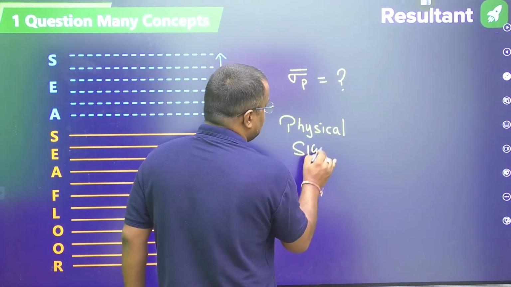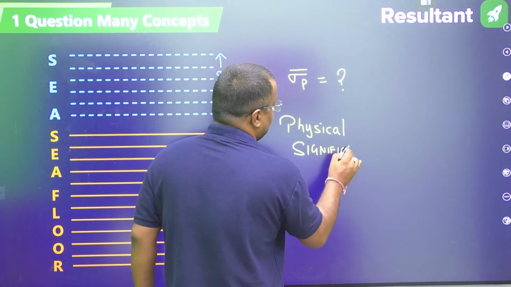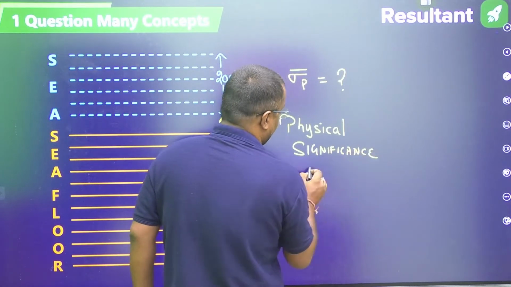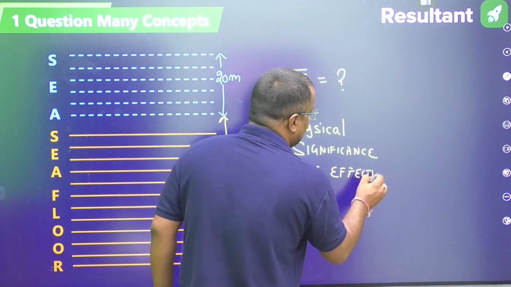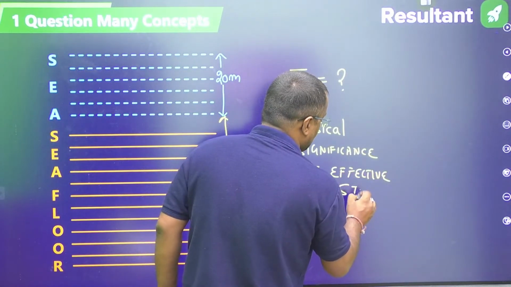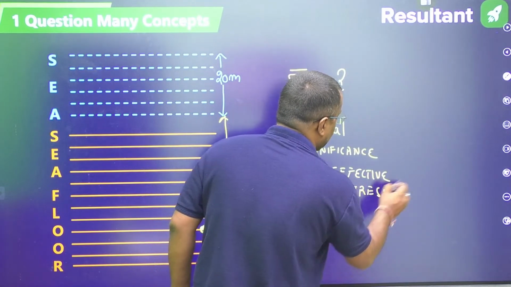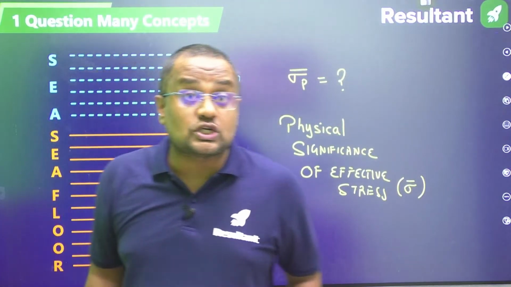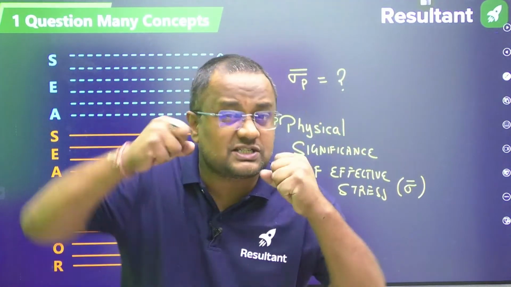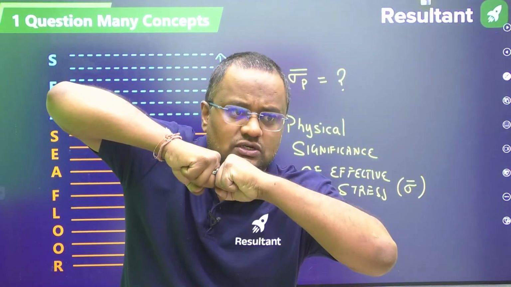Physical significance of effective stress. This is a very important parameter in soil mechanics, guys. Very important parameter in soil mechanics. Let me tell you, effective stress represents the interaction between the soil solids.